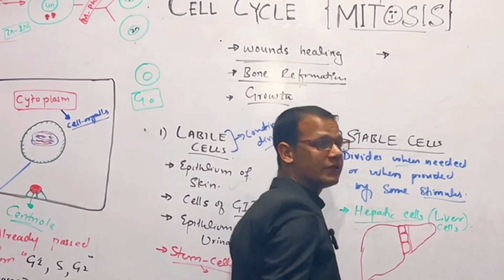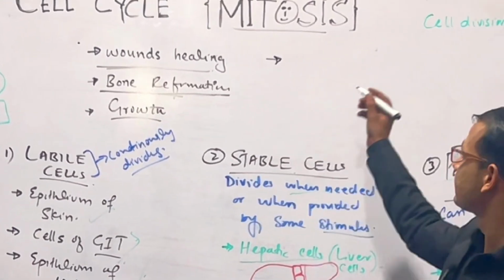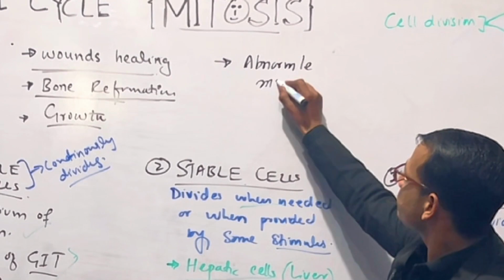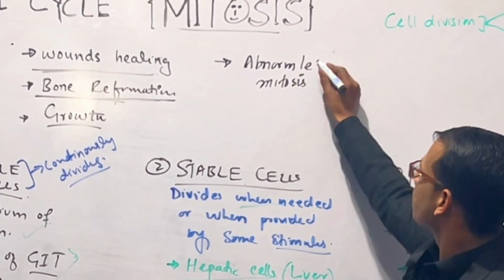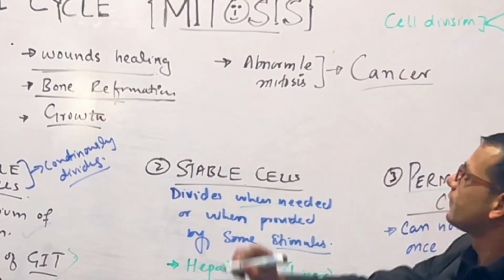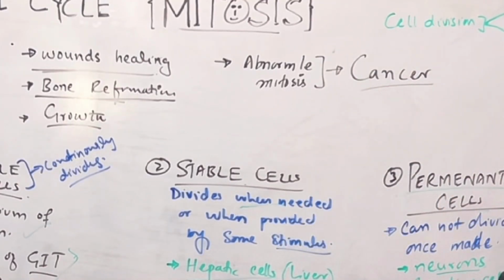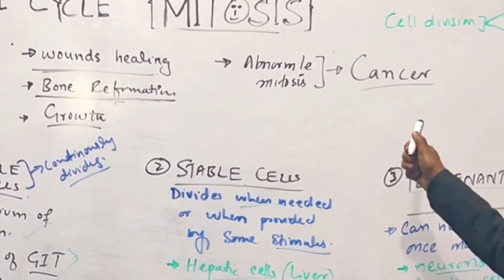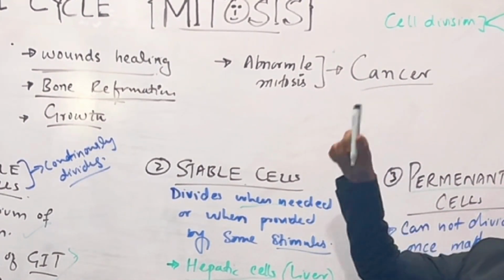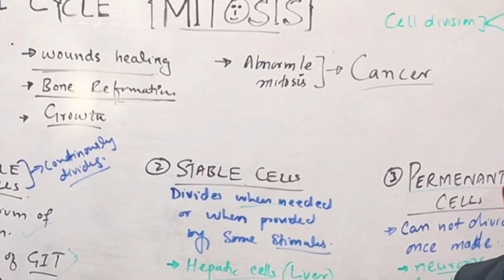But if there is abnormal mitosis, abnormal cell division, it will cause cancer, because we can define cancer as the abnormal cell division. It's called cancer. So this is the clinical importance, that abnormal mitosis will cause cancer, tumors, etc. Right?